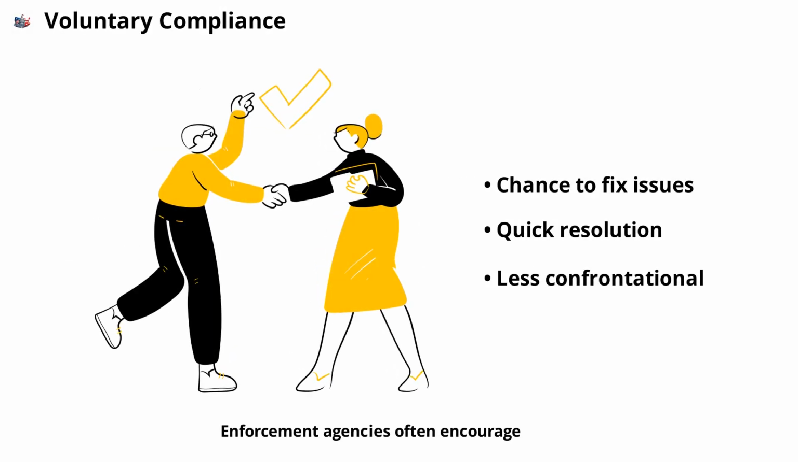Enforcement agencies often encourage voluntary compliance before issuing penalties. This means giving residents a chance to fix the problem on their own, such as removing an illegal sign or cleaning up a yard. Voluntary compliance is usually the quickest and least confrontational way to resolve ordinance violations, benefiting both the city and its residents.